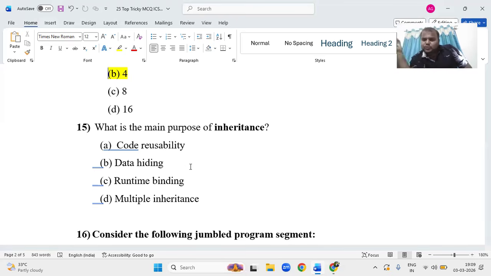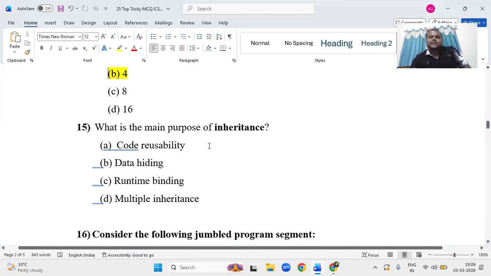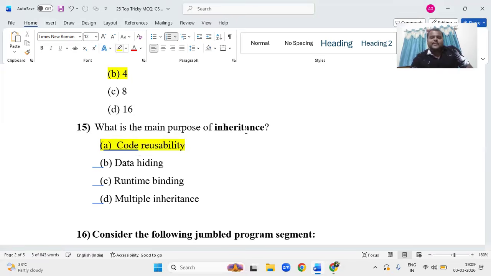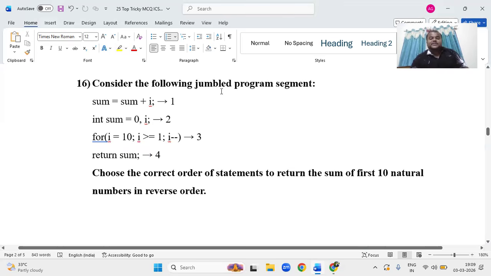Reuse, I can reuse, right? So that is the main purpose of inheritance. That is code reusability.